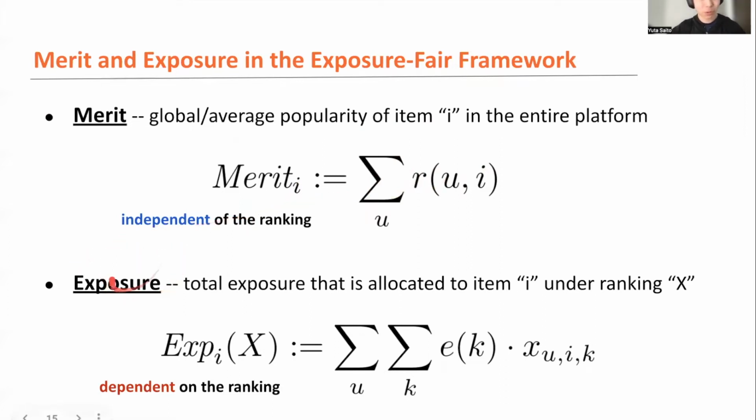In contrast, exposure depends on the ranking X. Given ranking X, exposure is defined as the total exposure allocated to each item I under ranking X. This is defined by taking the expectation of only the exposure function, which is basically the amount of exposure for each item under the given ranking X. So it depends on ranking X.